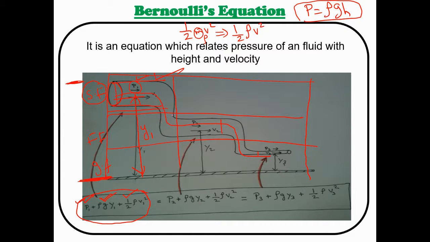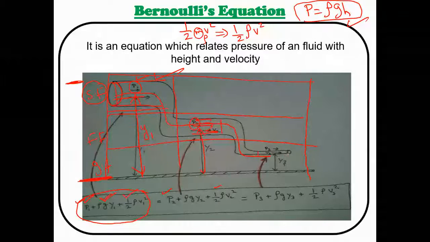Okay, let's come to the first floor. What is the pressure here? P2. Am I right? Yes. What is the height from the ground floor? This is Y2. Am I right? So I can use this equation: rho g Y2. Yes, you're right. And the kinetic energy: in this place, the water has the kinetic energy half rho V2 squared. Clear? Yes, clear.